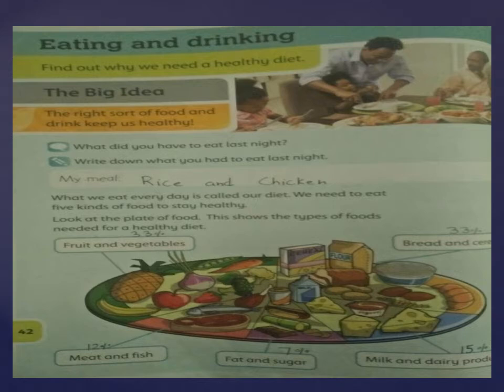Then it's fat and sugar. We don't have to take too much of fat, only a little quantity of fat is required in our daily routine diet, as we can take a little piece of chocolate or we can have cheese. Cheese is good for the kids, it's healthier as well, but we don't have to take too much of sugar and fat in our daily routine.